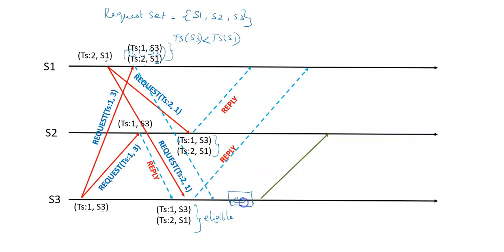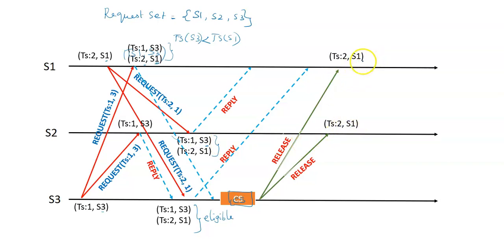On completing the critical section, what will happen? S3 will send a release message to both the other sites, S2 and S1. On receiving the release message, S2 will delete S3's request timestamp, so that only S1's timestamp is available in S2's queue.